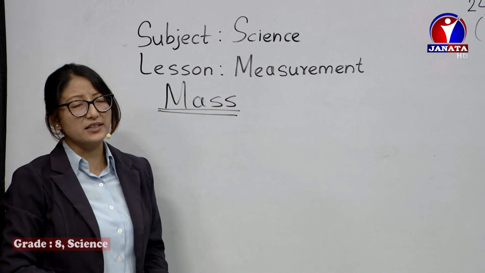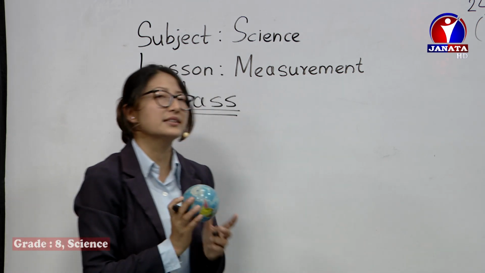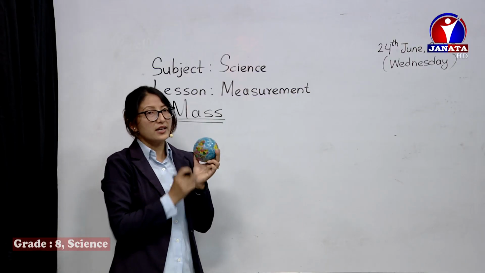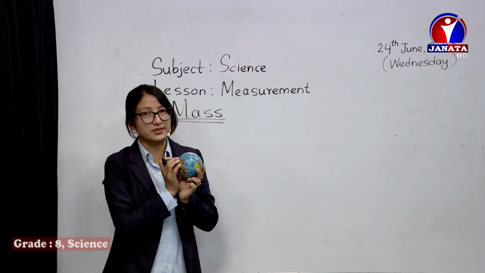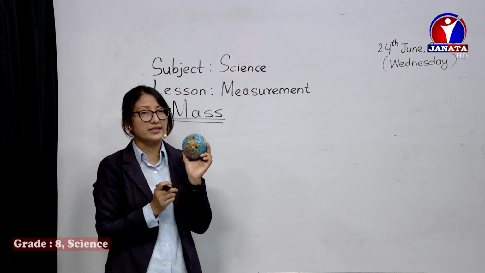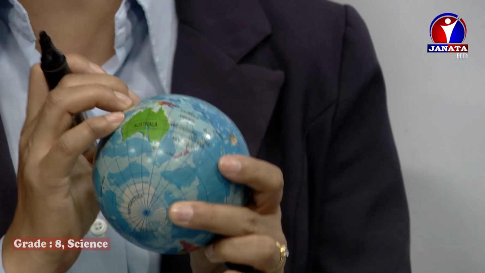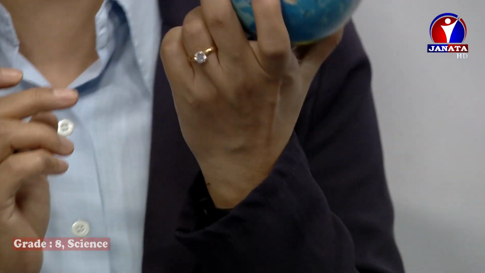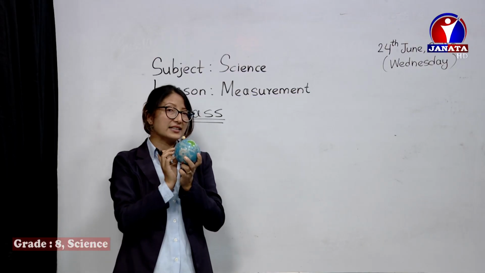Mass is simply the amount of matter. For example, a material like this, a ball. How many atoms are here, and the mass of those atoms, that is called its mass. The amount of matter present in it, how much material is contained, how many atoms are there, that is its mass.